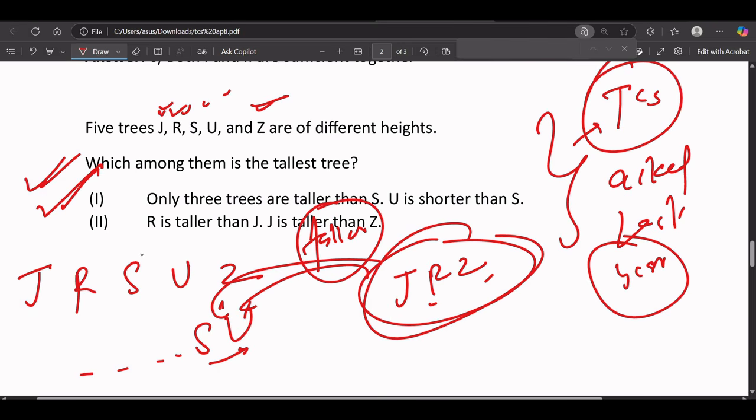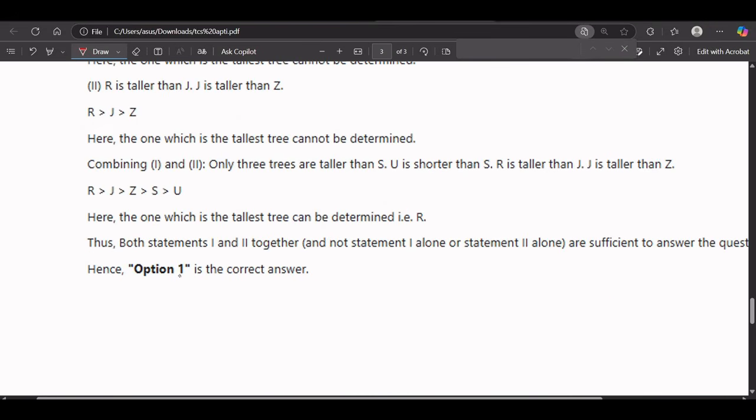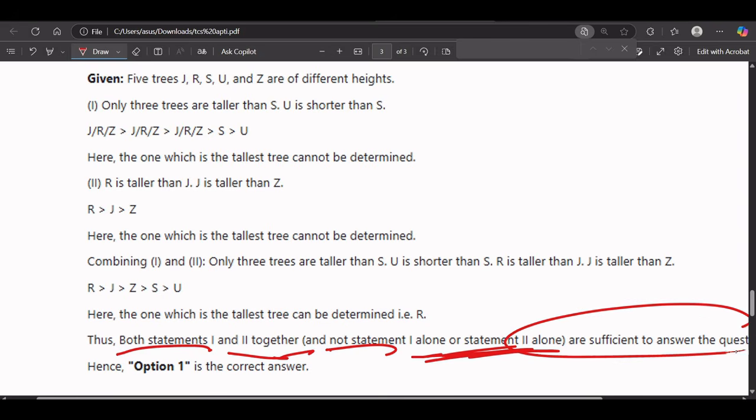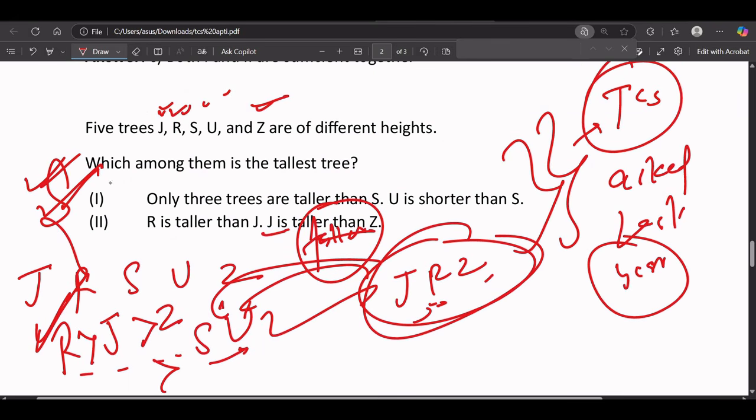Statement 2 is saying R is taller than J, and J is taller than G, and these three are taller than S, and U is shorter than S. That means if we combine both statements, then we can find that R is the tallest one. That's why the answer will be: both statements 1 and 2 together, and not statement 1 alone or statement 2 alone, are sufficient to answer. That means if we combine both 1 and 2, then we will be able to answer this.